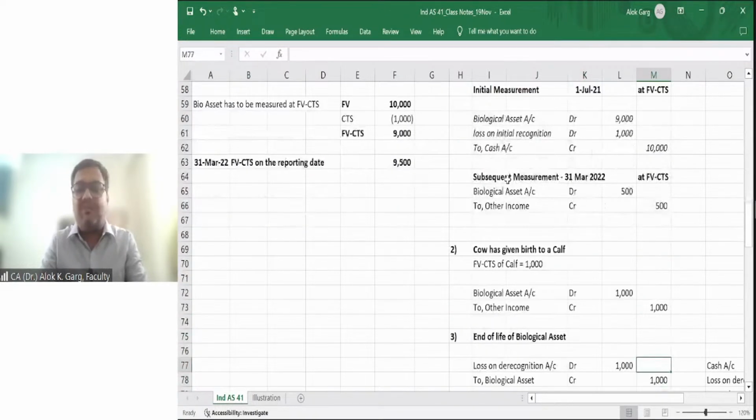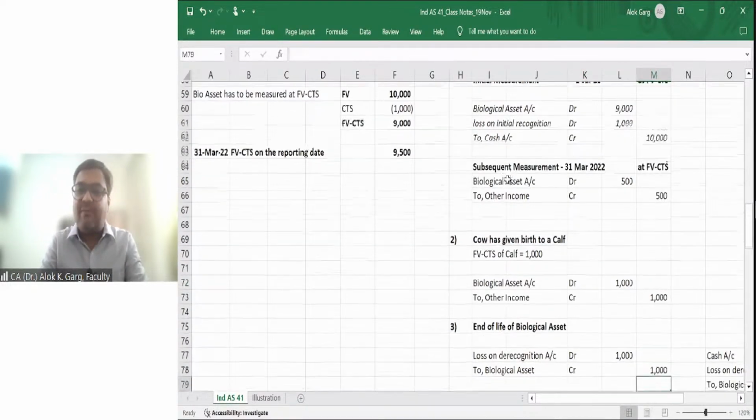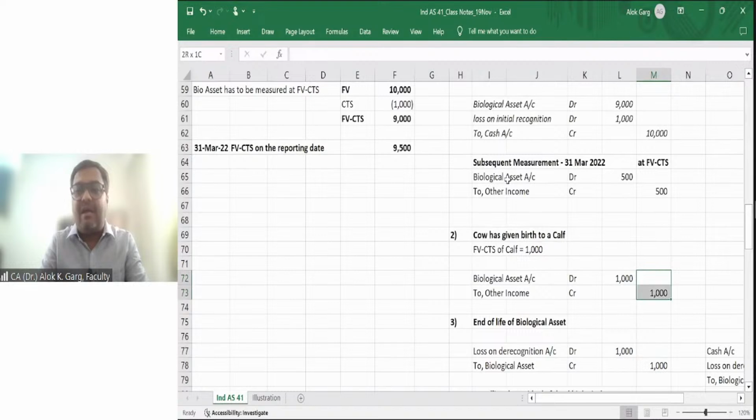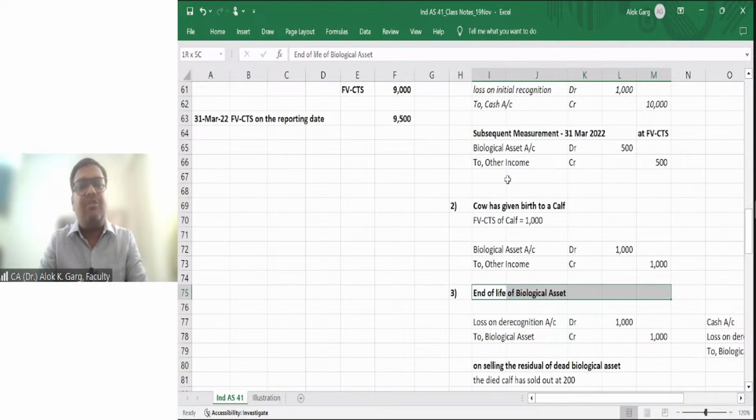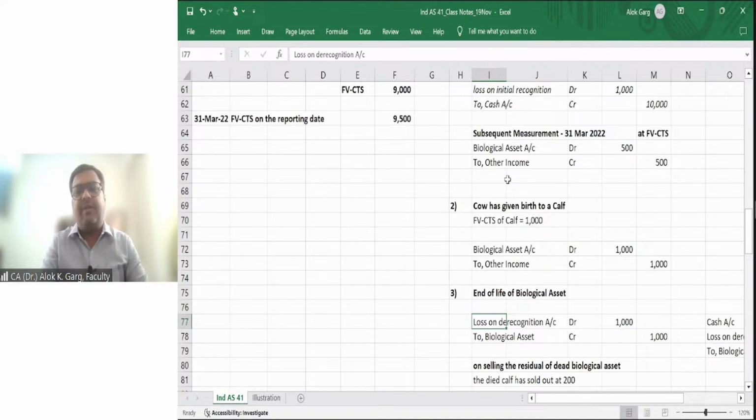Now the second situation: the cow has given birth to a calf, and the fair value less cost to sell of the calf is 1,000 rupees. What is the accounting entry? Biological asset calf account debit to other income. Right? Now the third accounting entry, end of the life of the biological asset. This calf was not able to survive. The calf died. What is the accounting entry?